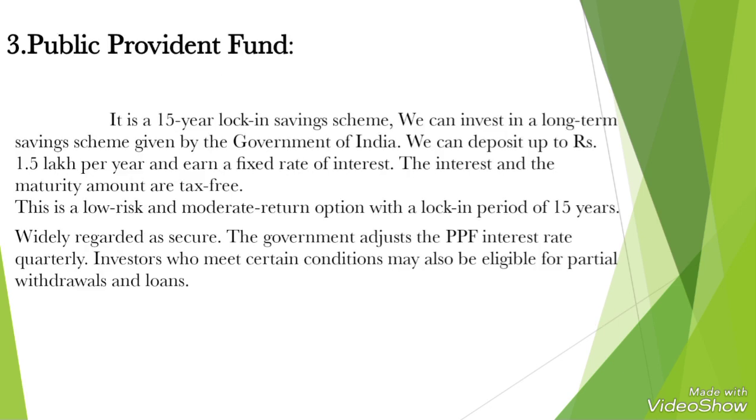This is the third type of investment avenue, the public provident fund. It is a 15-year lock-in saving scheme. We can invest in a long-term saving scheme given by the government of India. We can deposit up to 1.5 lakh per year and earn a fixed rate of interest. So this is a low risk platform as well as a fixed rate of interest. This is a 15 year scheme for long term purposes.